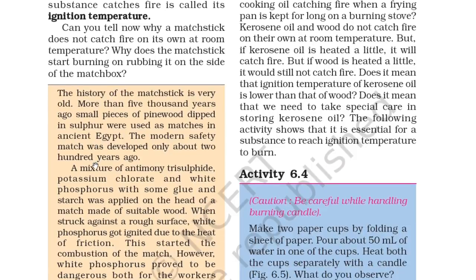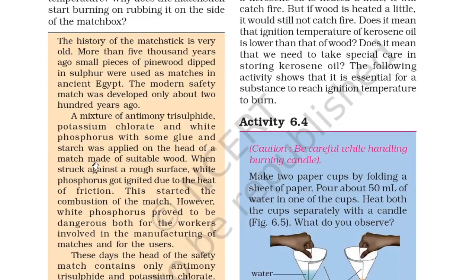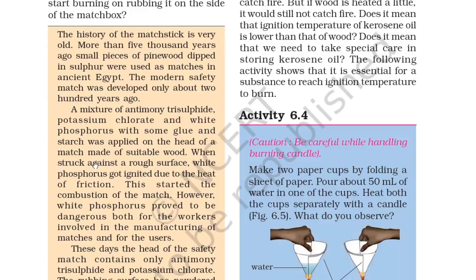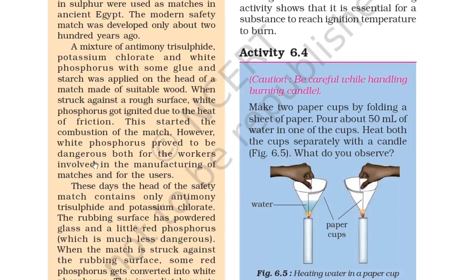The history of the matchstick is very old. More than 5000 years ago, small pieces of pine wood dipped in sulfur were used as matches in ancient Egypt. The modern safety match was developed only about 200 years ago. A mixture of antimony trisulfide, potassium chloride, and white phosphorus with some glue and starch was applied on the head of a match made of suitable wood. When struck against a rough surface, white phosphorus got ignited due to the heat of friction. This started the combustion of the match.